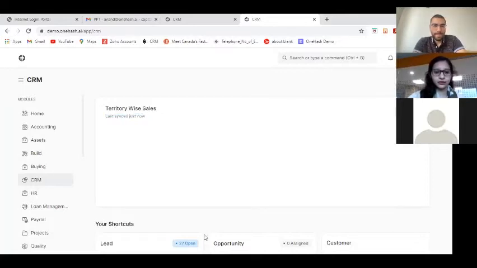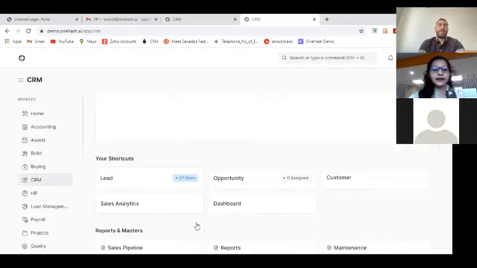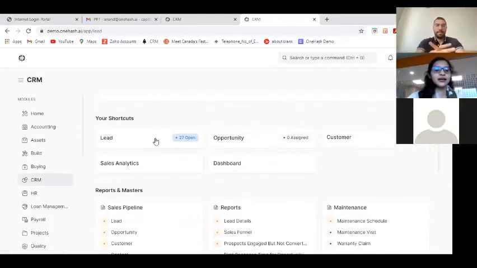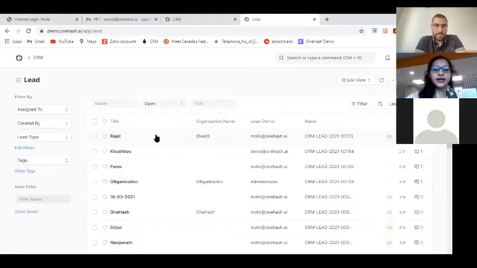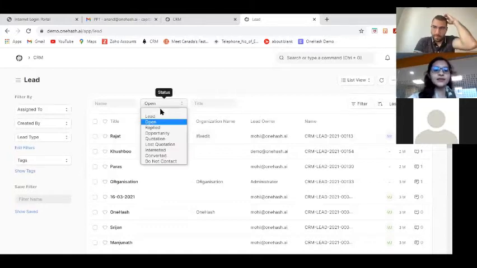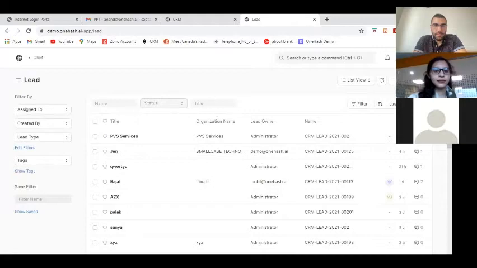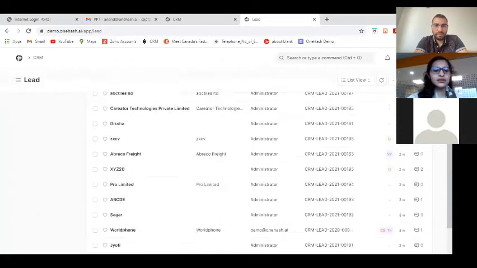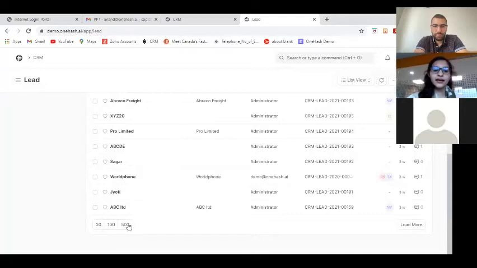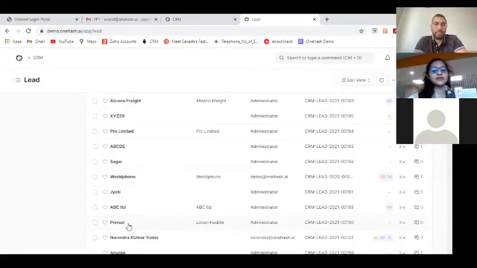I'm probably not able to scroll. Yeah. So I'll just take you to the lead. Lead is nothing but your potential customers. These are the various filters which you can apply to the lead. These are the various leads which are present with us. You can also manage your B2B as well as your B2C customers in this lead.